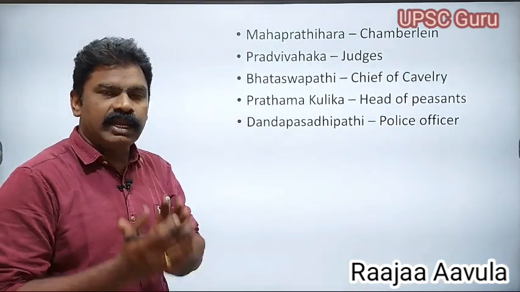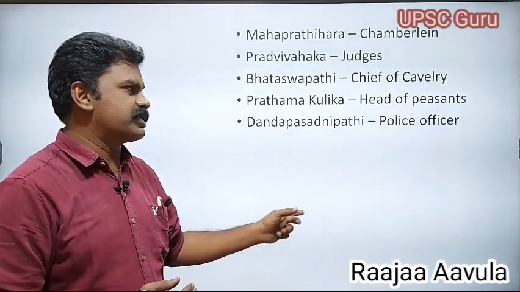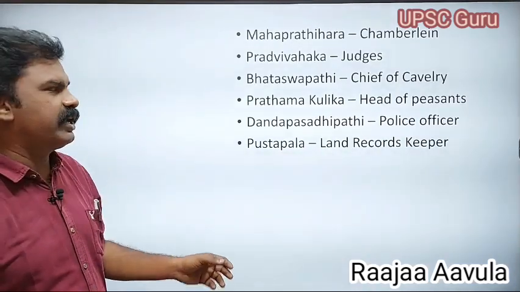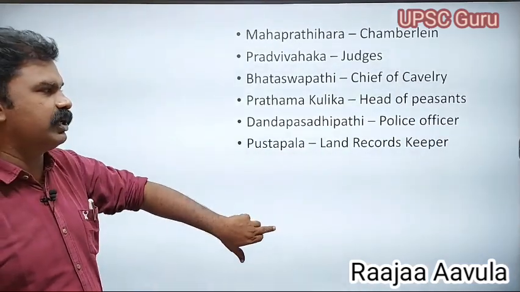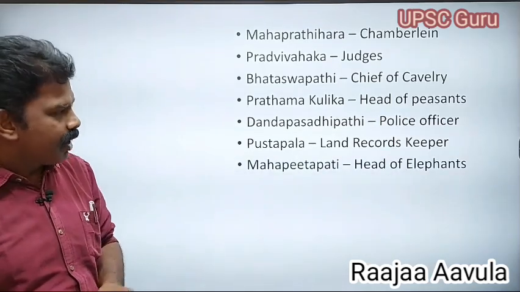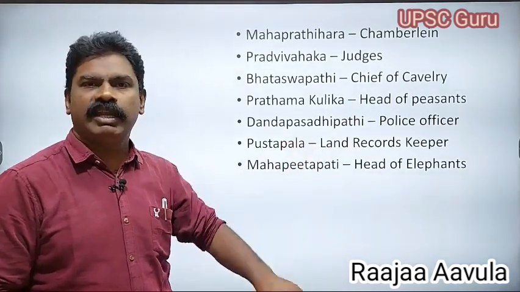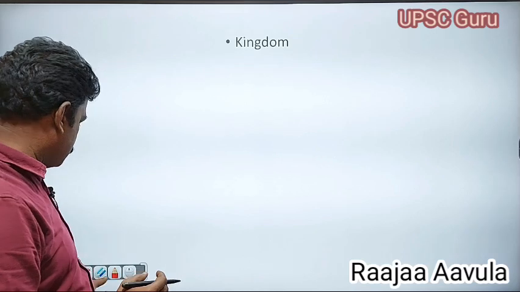Dandapasadipati was a police officer. Pustapala was the person who kept the land records. Mahapitapati was the head of the elephants. So these are the names you have to know about the minister councils. Most of the time they ask them in matching questions.